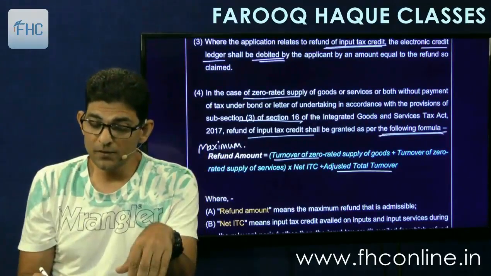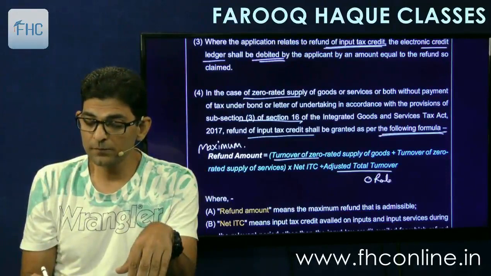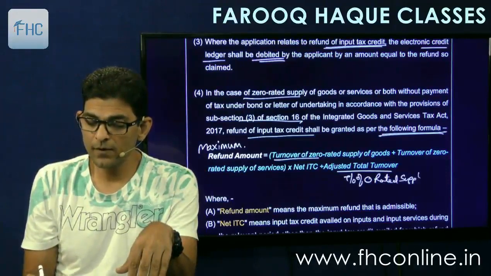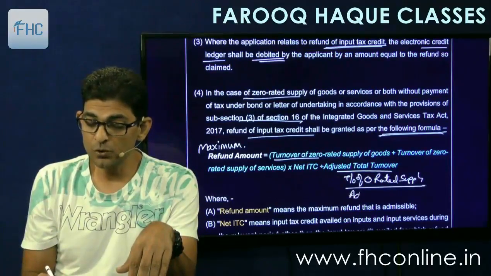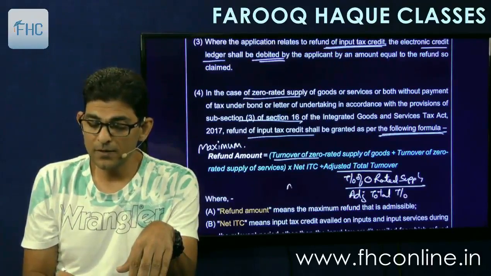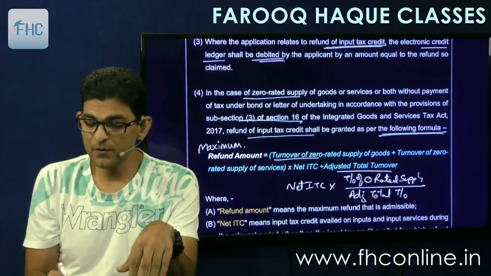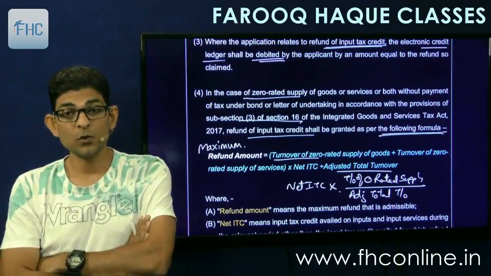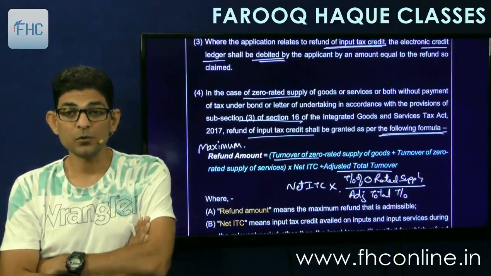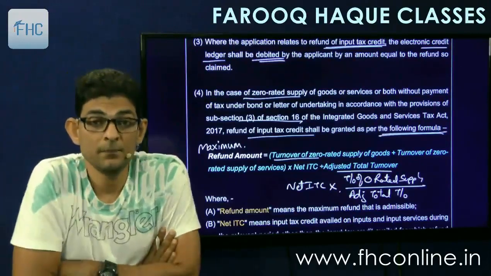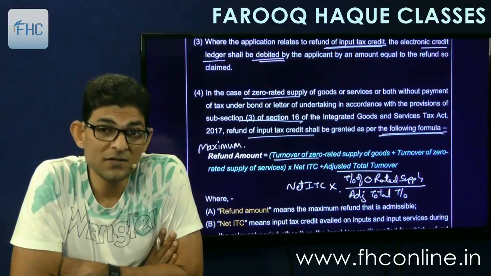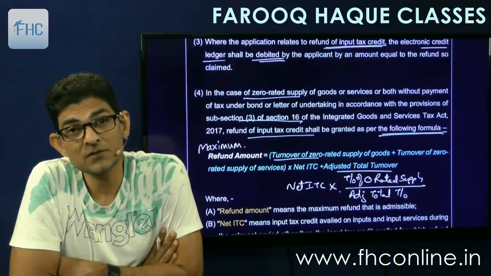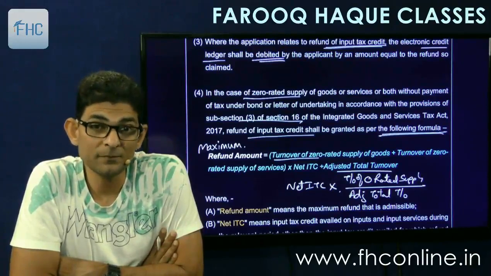So in the numerator we take the zero rated turnover, in the denominator we take the adjusted total turnover, and multiply it by net ITC, the ITC that we have taken. So what we'll get is the proportionate amount of ITC for zero rated supplies. That is the maximum that you can claim.